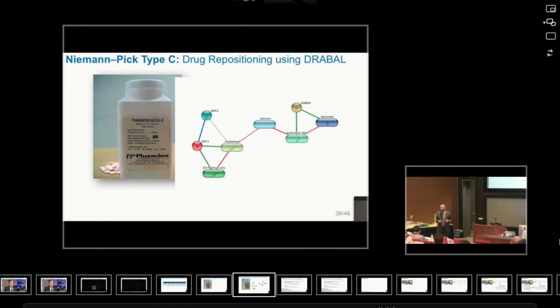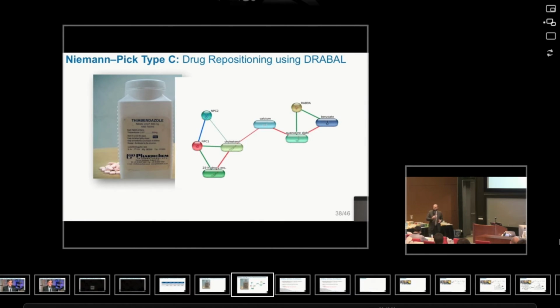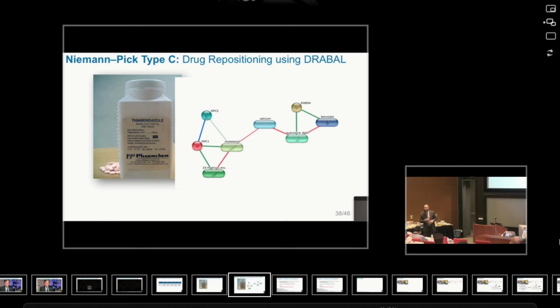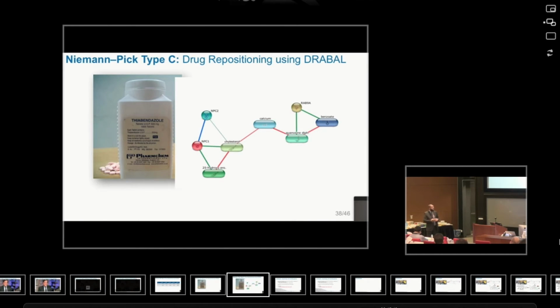If we go back and read more about the NPC disease, it is characterized by extra accumulation of lipids or cholesterol in the lysosomes of the cell. There were interesting reports that say if we use thiabendazole with different doses, the serum cholesterol level would be increasing. So let me simplify it for you.